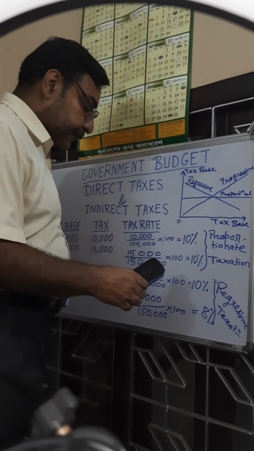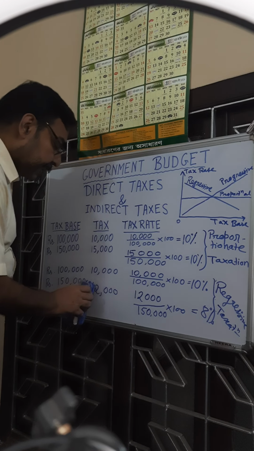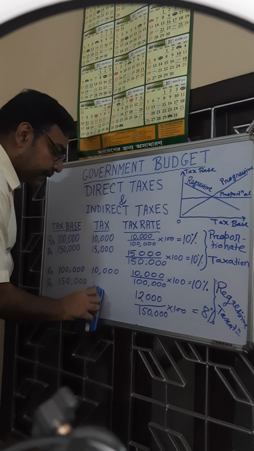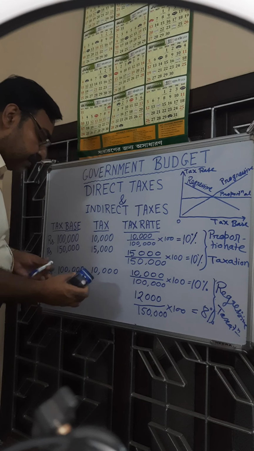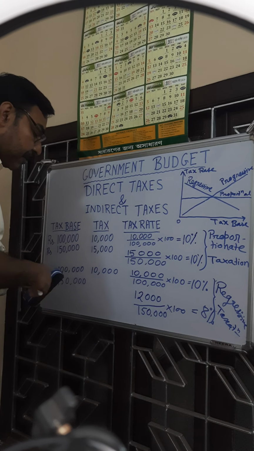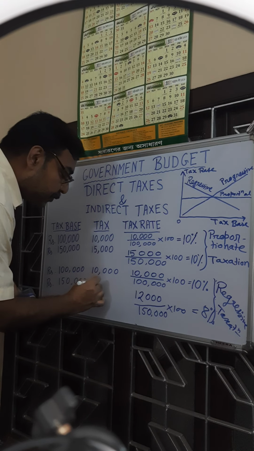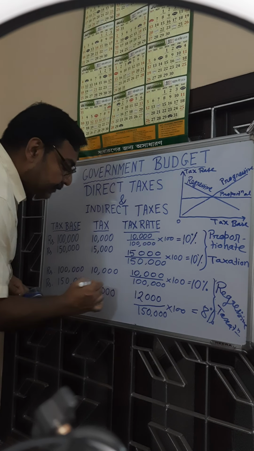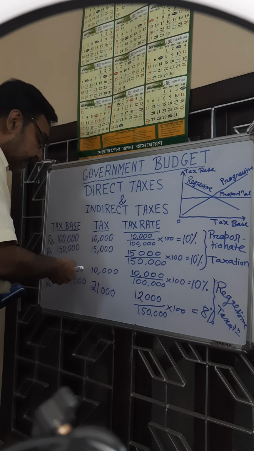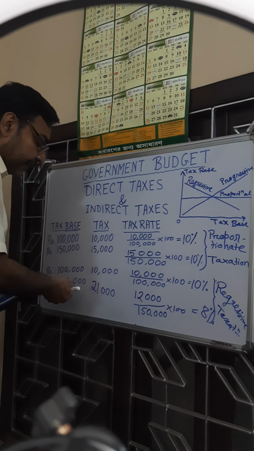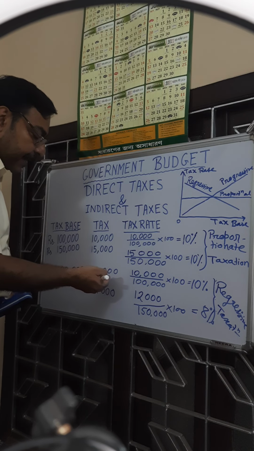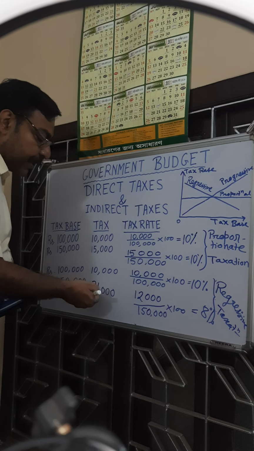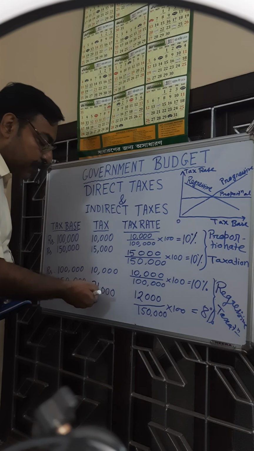Now suppose the total tax paid by the individuals increases from 10,000 to 21,000, when level of income increases from 1 lakh to 1.5 lakhs.